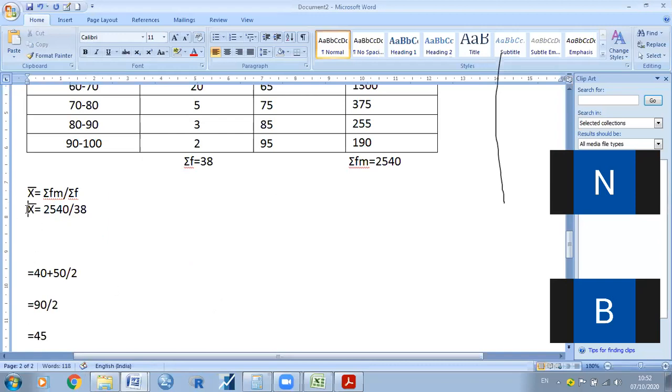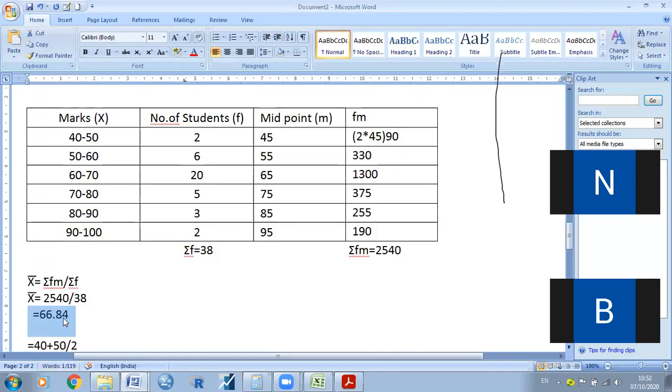Then the average marks X bar is nothing but 2540 by 38. 66.84. Okay. So here the average marks in the external exam is 66.84 of the 38 students.